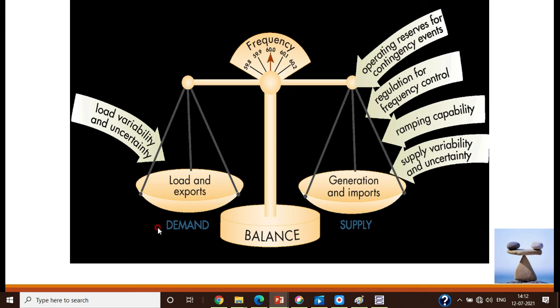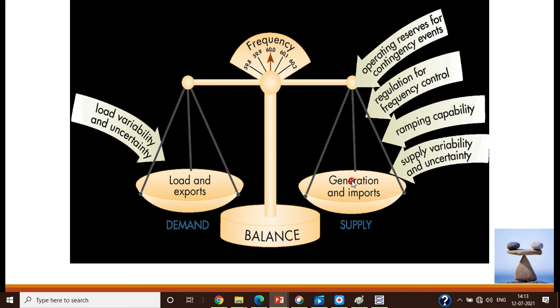Then you can see a very simple diagram here, showing how exactly there is a change in the system parameters in the event of imbalance between the generation and the demand. If generation and loads are balancing each other, the balance between load and generation is perfect. Suppose the loads are increased, then you go on increasing the generation.